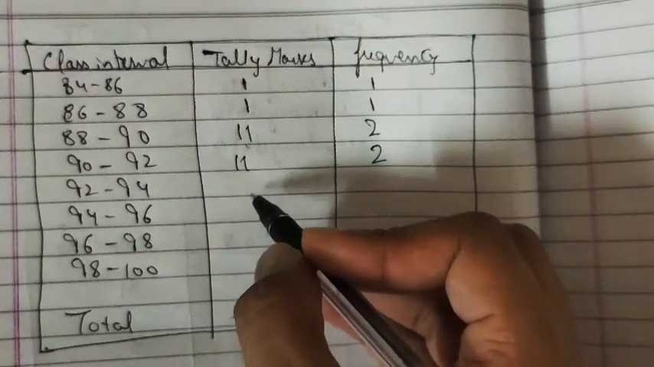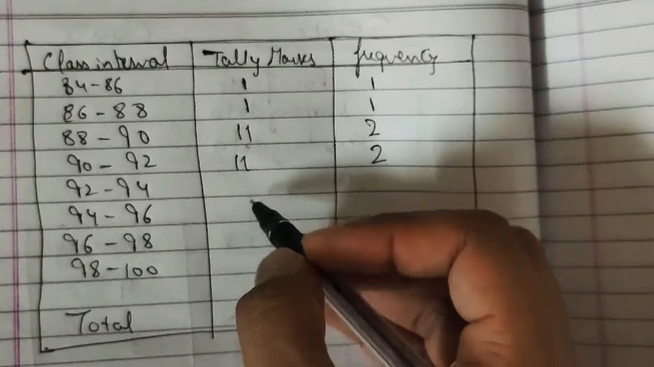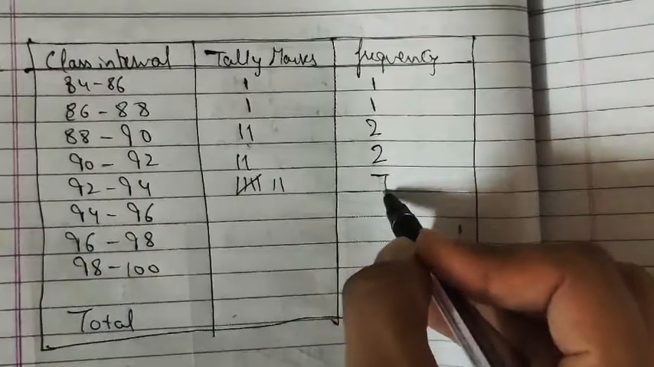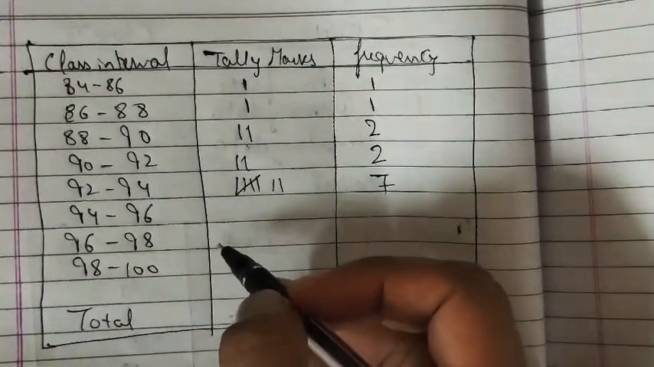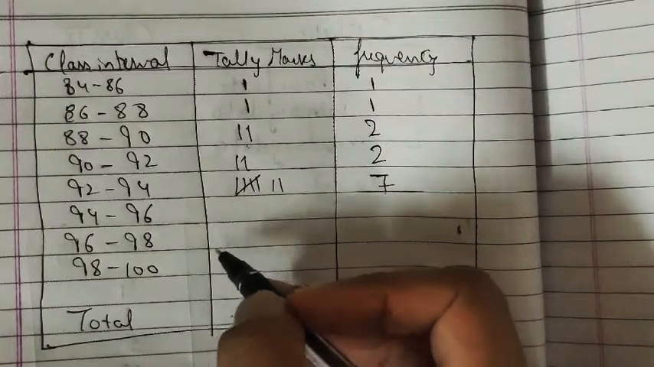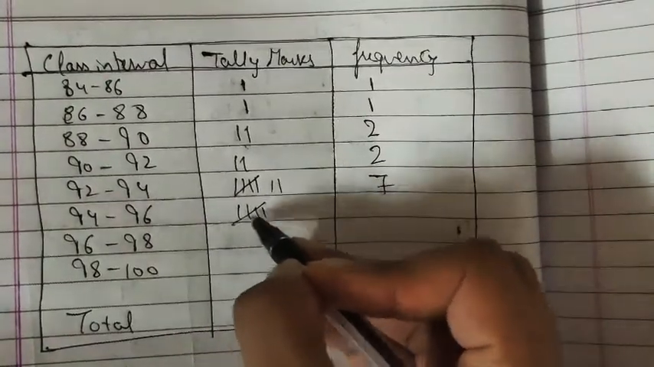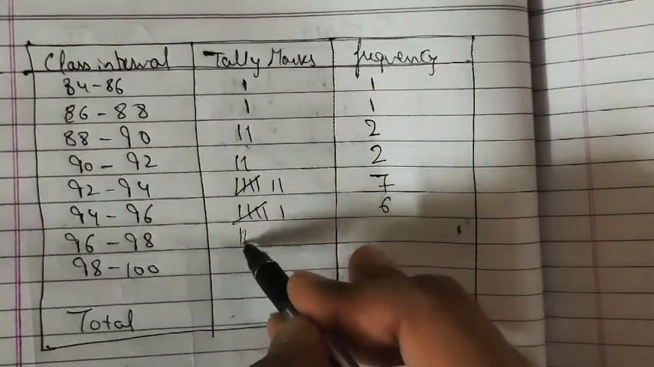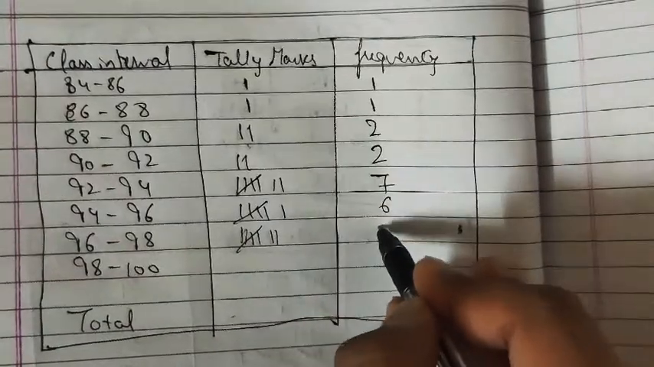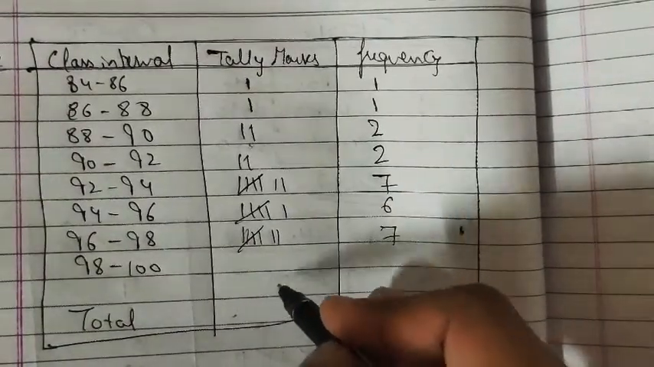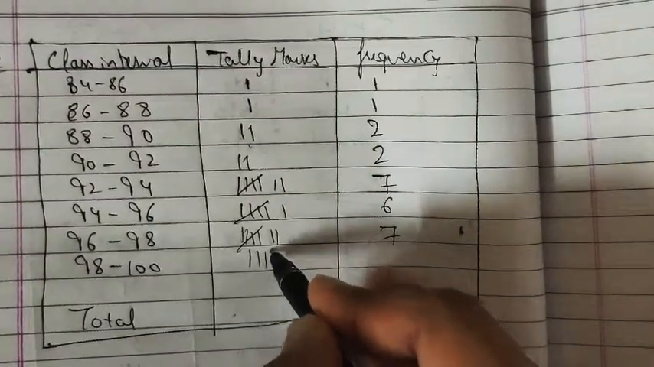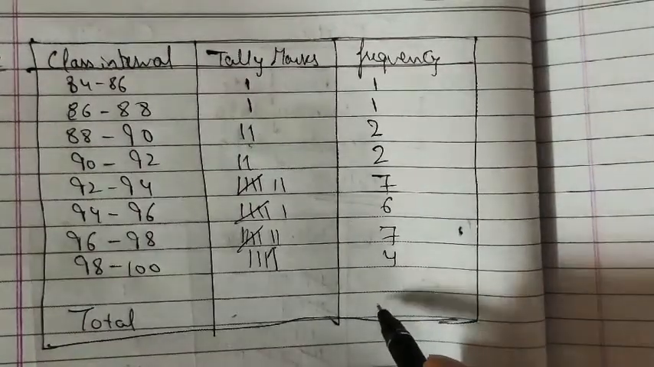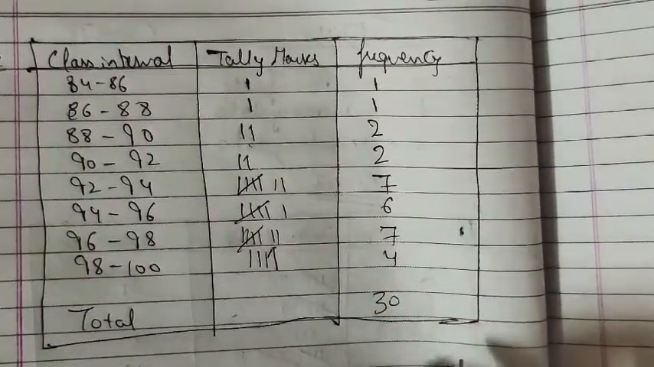92 to 94 we have, just count, 1, 2, 3, 4, 5, 6, 7, so 7, right? And 94 to 96 we have 6. So 1, 2, 3, 4, 5, 6. 96 to 98 we have 7. So 1, 2, 3, 4, 5, 6, 7, right? 98 to 100 we have 4. So 1, 2, 3, 4. Now when you do the total, it will be 30, so that is correct, right?